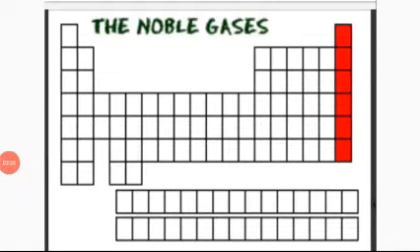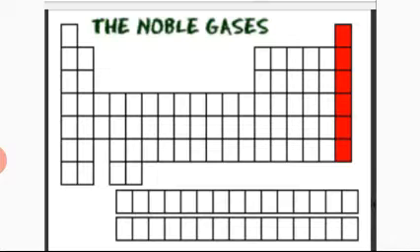Another group, the last one, is the noble gases. They are called noble gases because they are like a royal family; no one can contact them easily. Noble gases don't need any electron for losing or gaining.